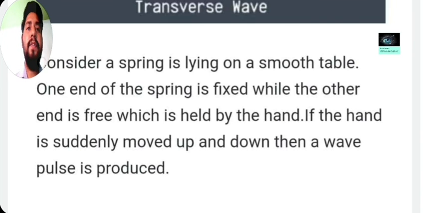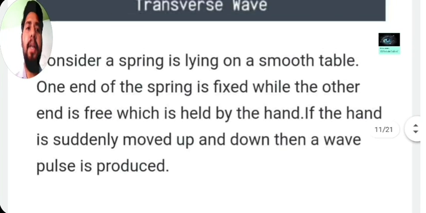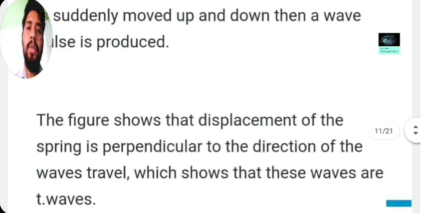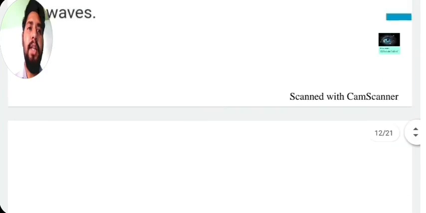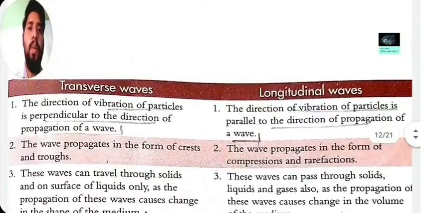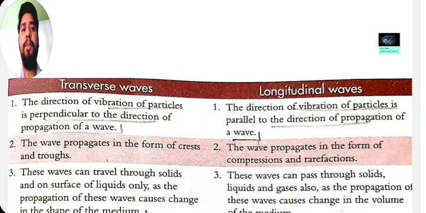The wave produced after the up and down motion of that particular rope or spring is known as a transverse wave. As you see in the figure above, I have shown you. Now come to the next one. We will see the difference between the transverse wave and the longitudinal wave.